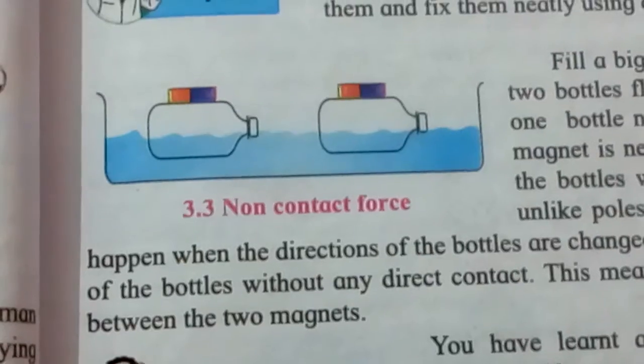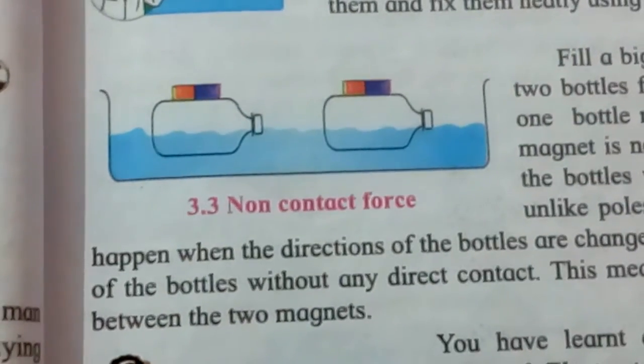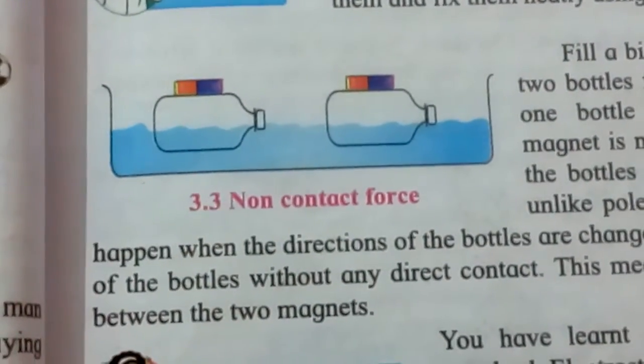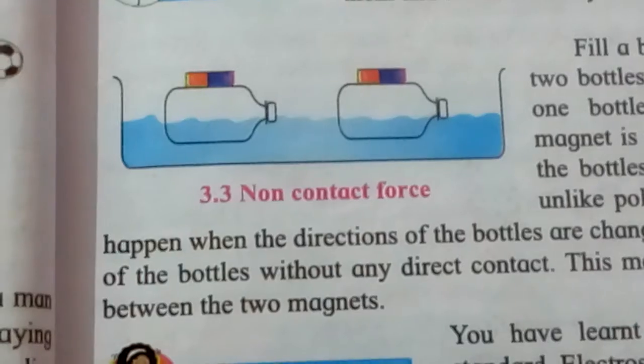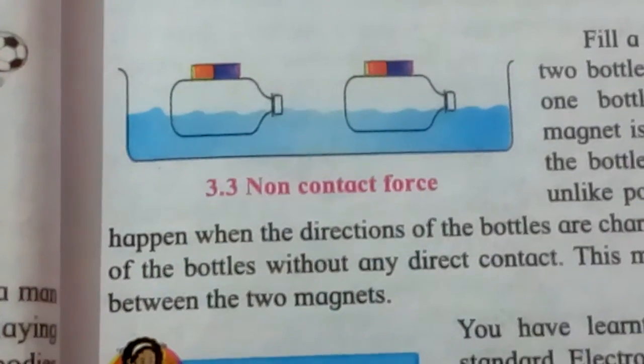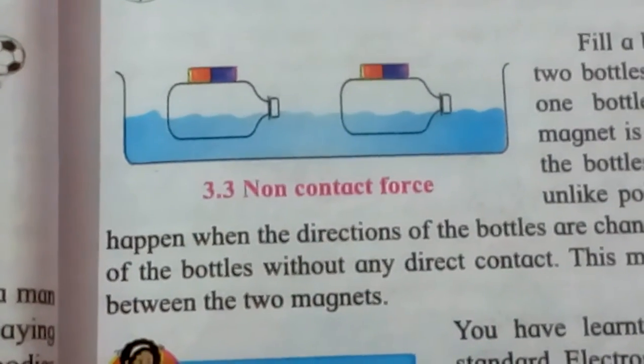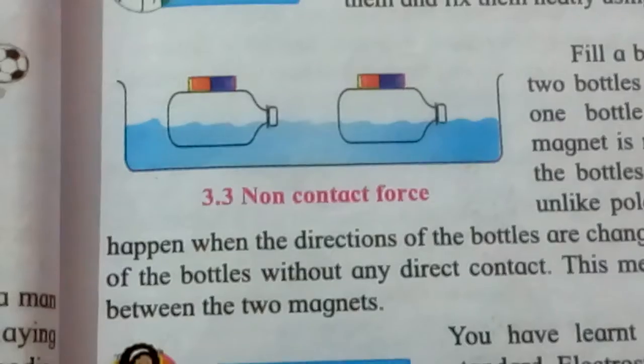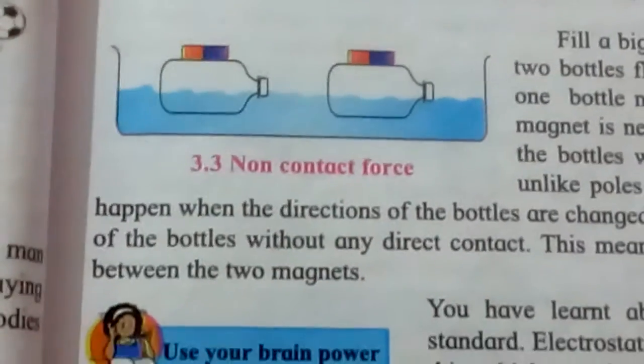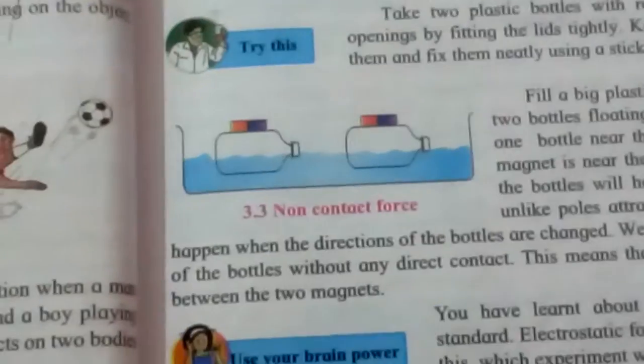The bottles have not actually touched each other, but still, if the opposite poles of the magnet are facing each other, the bottles will be heading towards each other. So this is also one example of non-contact force.